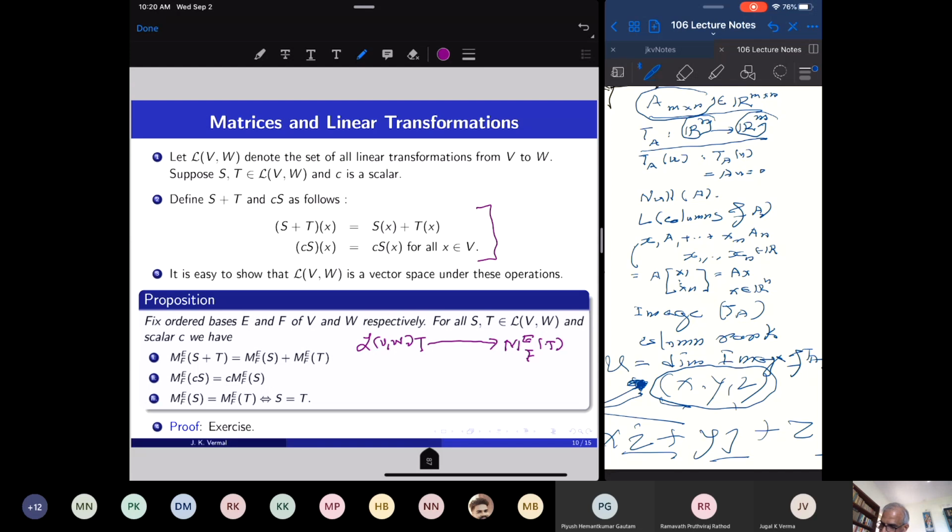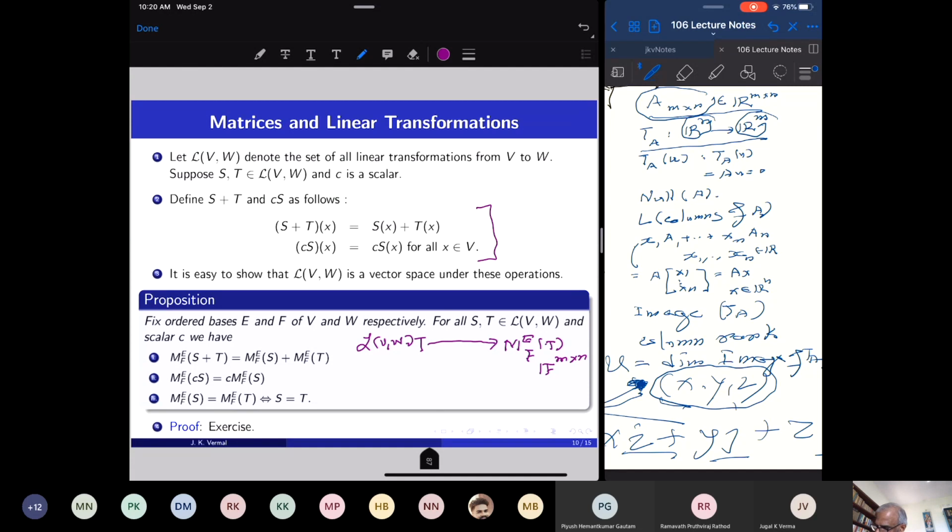If V and W are finite dimensional, suppose V is n dimensional and W is m dimensional, then this is an m by n matrix.